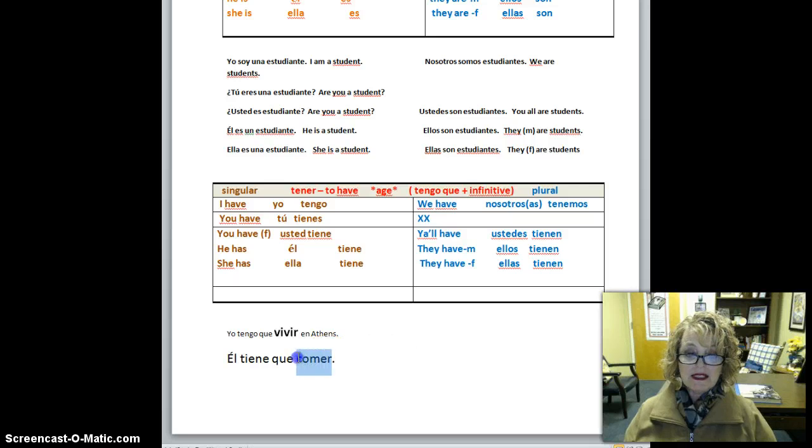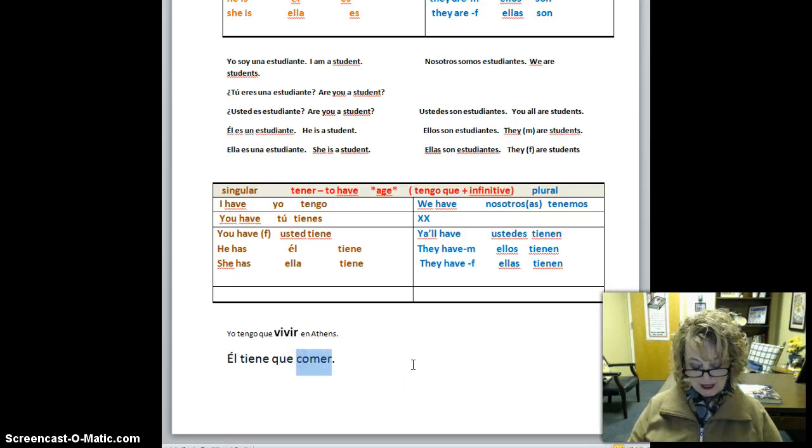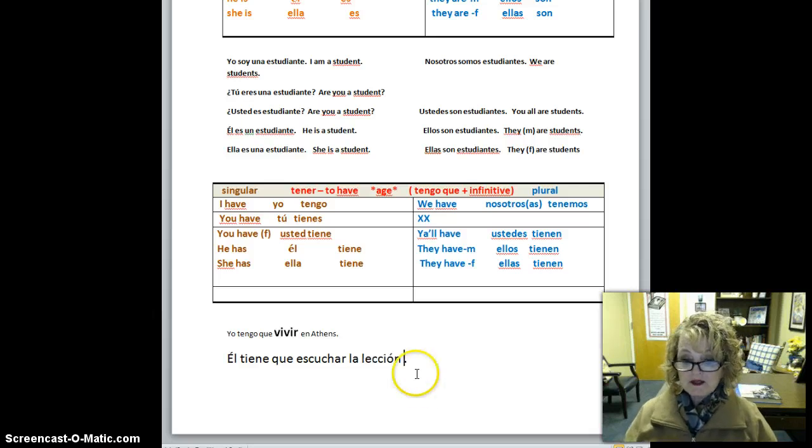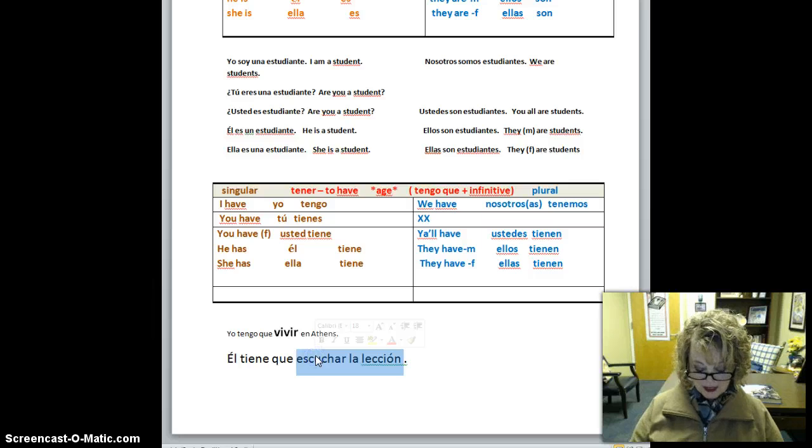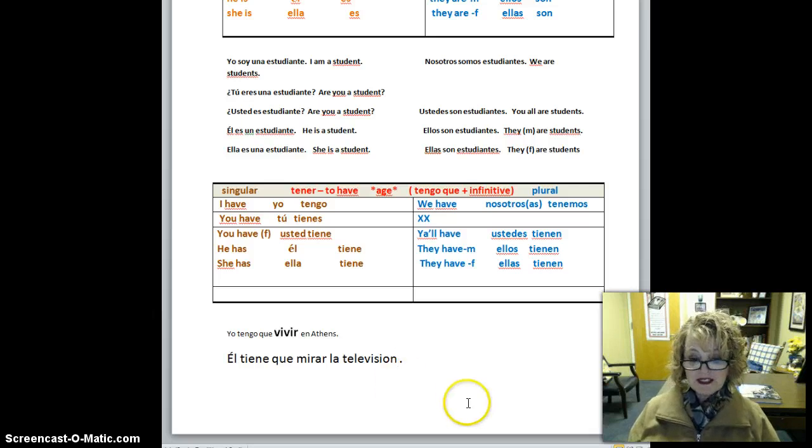Let's say él tiene que escuchar la música, la lección. He has to listen to the lesson, right? Okay, so let's say he has to look. Él tiene que mirar la televisión. He has to look at the television.